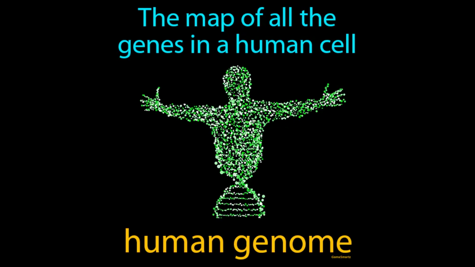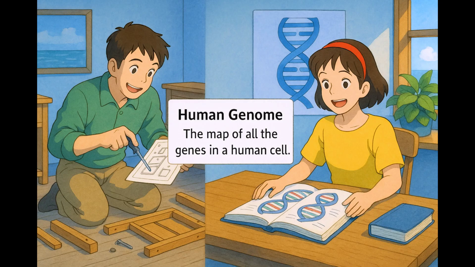The map of all the genes in a human cell. Human genome. The human genome is like an instruction manual containing all the genetic information needed to build and maintain a human being. Imagine trying to assemble a complex piece of IKEA furniture without any instructions. This challenge is similar to trying to understand how a human body is built and functions without a comprehensive guide.